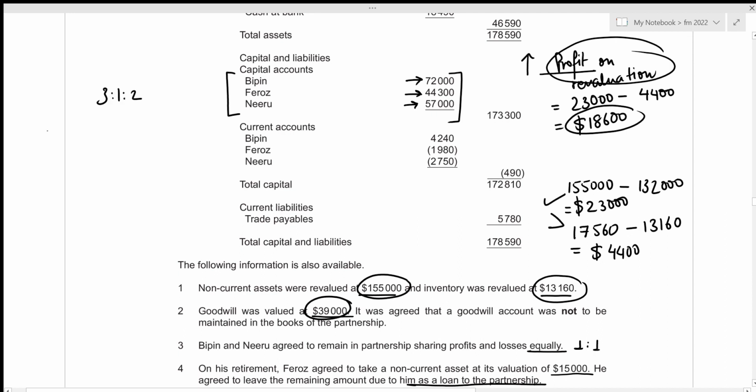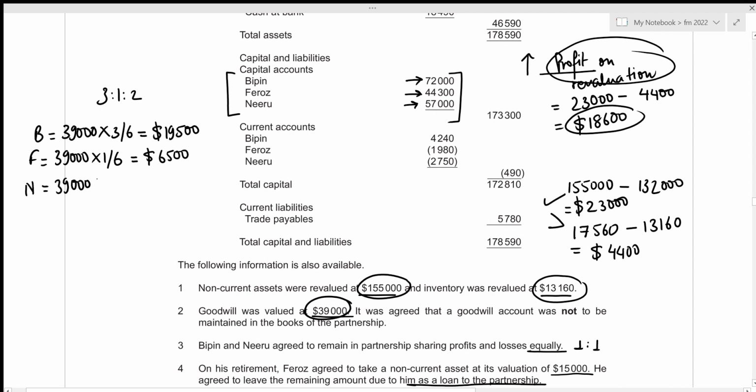For Bipin, that's going to be the total goodwill of 39,000, and 3 parts out of the 6 parts belongs to him. So that's times 3 by 6, which gives us the goodwill for Bipin to have the value of 19,500. Similarly, for Firoz, that's going to be the total goodwill of 39,000, and 1 part out of 6 parts belongs to him. So that's times 1 by 6, which gives our goodwill for Firoz to have the amount of 6,500. And for Niru, we have the total goodwill of 39,000, and 2 parts out of 6 parts belongs to her. So that's times 2 by 6, which gives the goodwill for Niru to have the amount of 13,000.